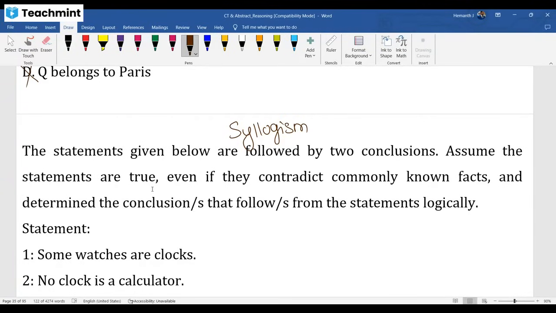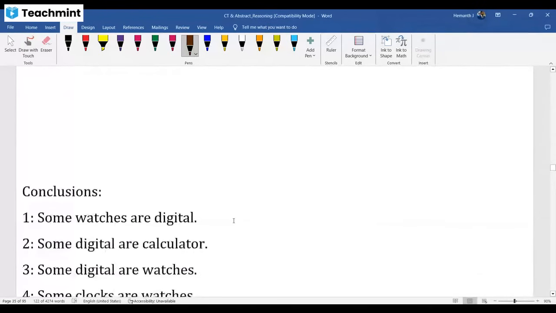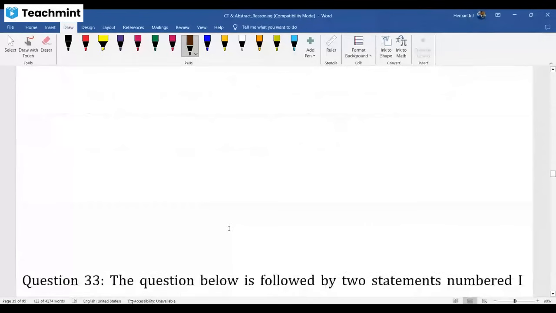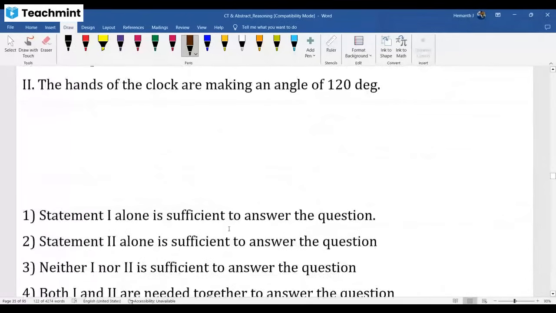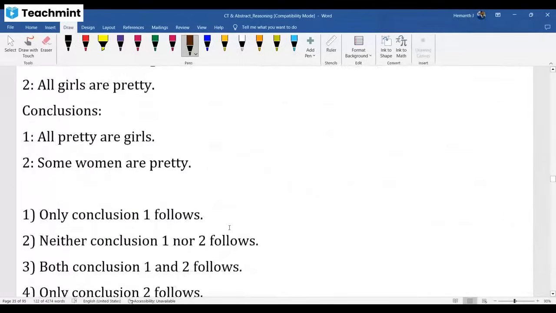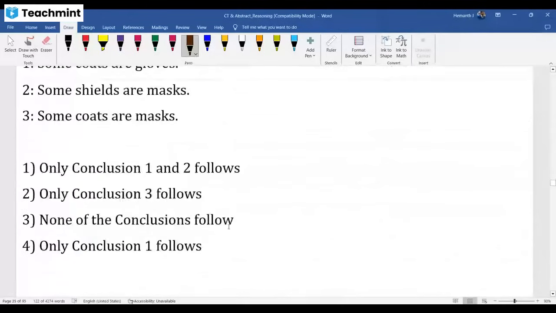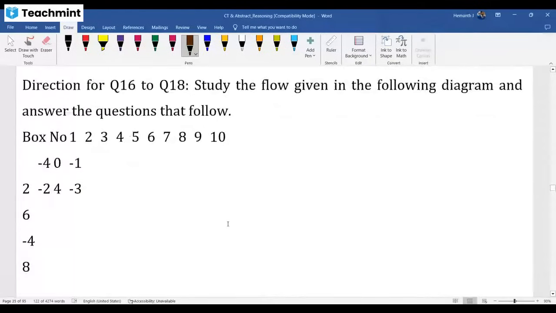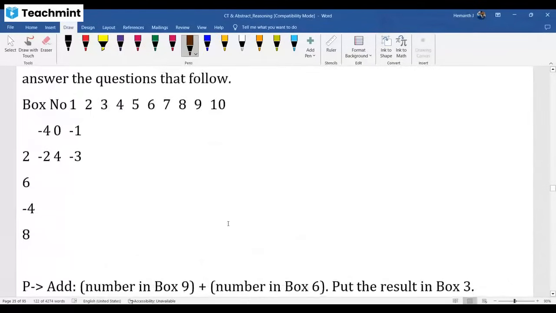Flow chart, 5 topics. You got clarity only regarding puzzles. The remaining 4 also will be addressed. Let me give the clarity regarding flow chart first, so that 3 questions will be in your hand. Then data sufficiency and syllogisms also will be addressed. I'm just moving to the area where you have flow chart related questions.